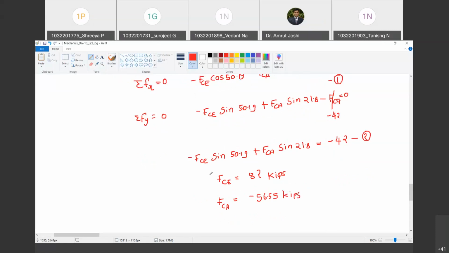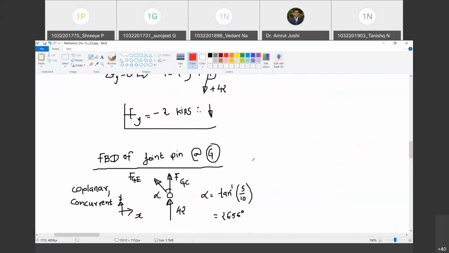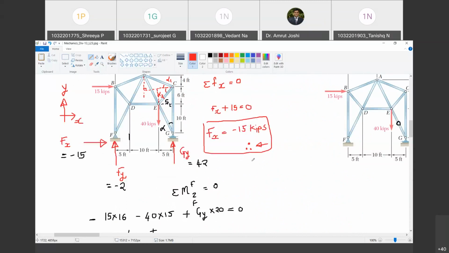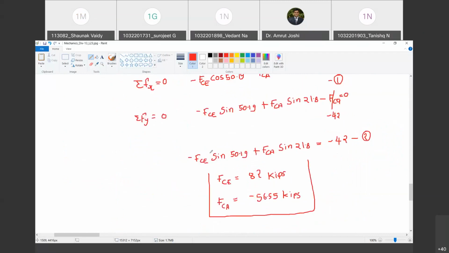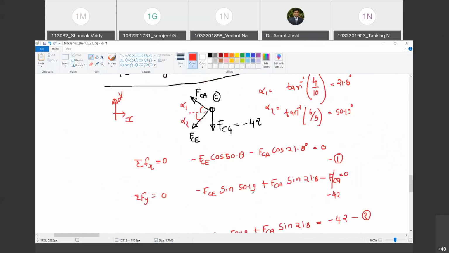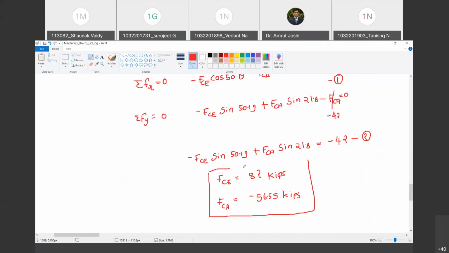Shaunak, have you got these answers? Do the calculation quickly. CE and AC. So what do I get? AC is negative. That's correct. Yes, sir. FCA is minus 56.75. Okay. And FCE is?